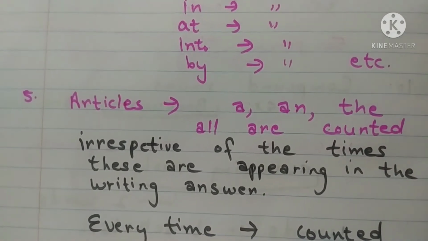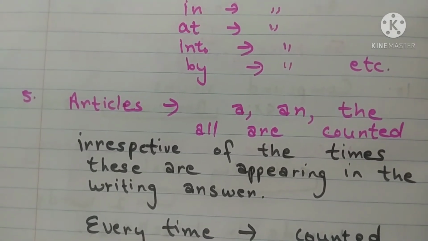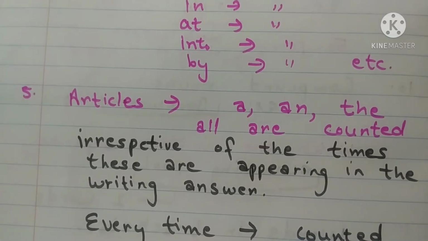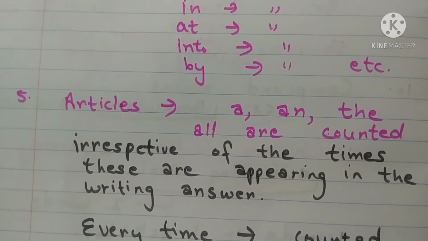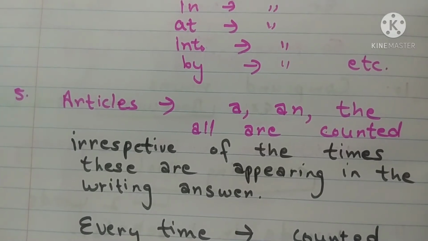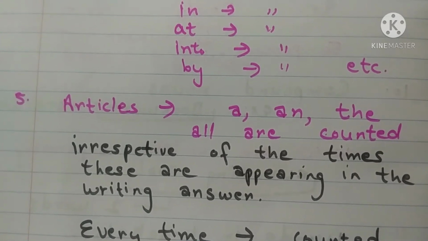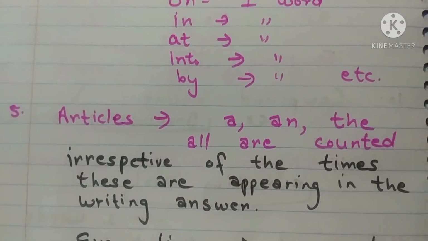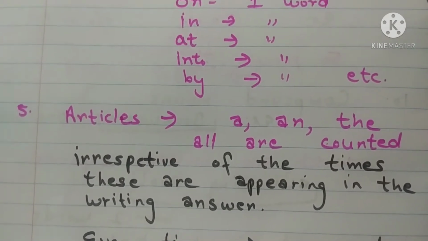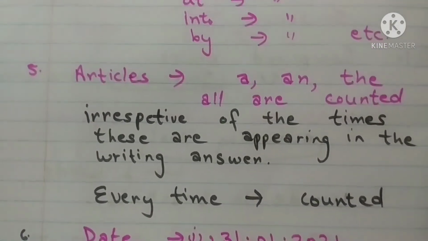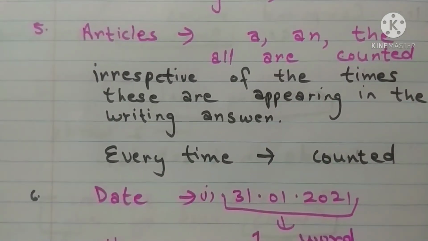Articles of English are a, an and the. All are counted. A is counted, an is counted, the is counted. Irrespective of the times these are appearing in the writing answer. Suppose in a single sentence the word appeared 2 or 3 times, 3 times it will be counted, right? And every time it is counted.